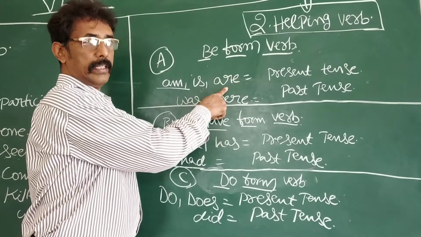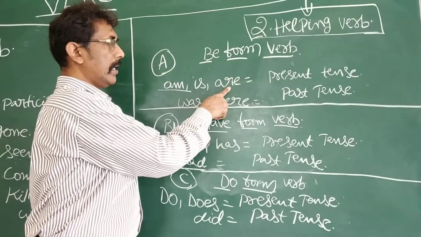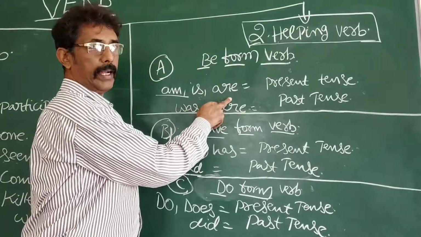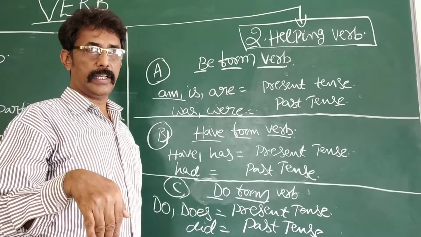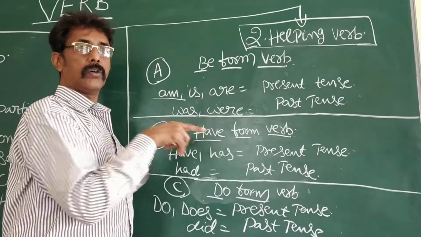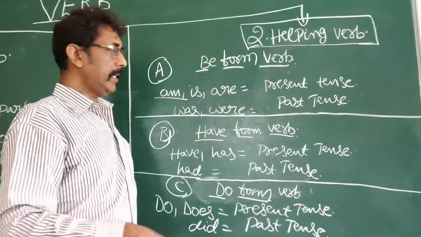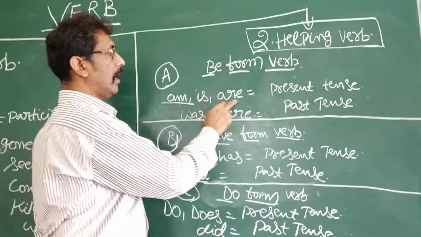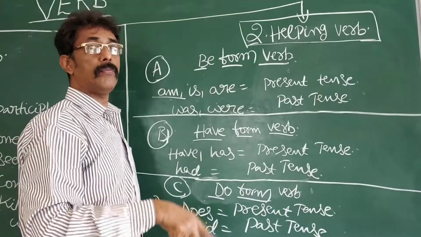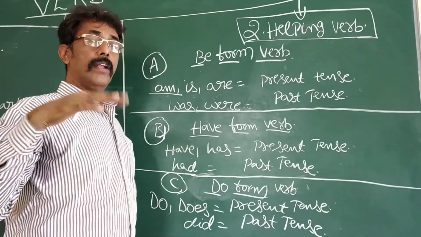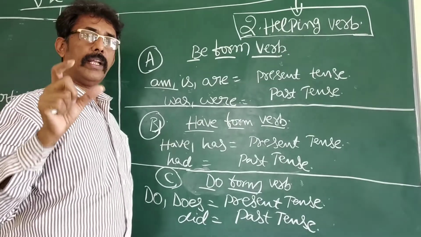They are in the classroom. There are so many books in the bag. I was going to college yesterday. They were going to college yesterday. It is why am, is, are are present tense, was, were past tense. Be form is a helping verb. Now onwards we will use only short forms.